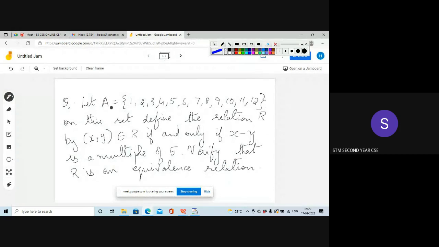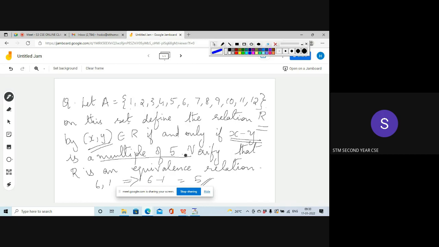See, I've given you a set A, and A contains elements from 1 to 12, isn't it? And on this set, we have defined the relation R, and R will have the ordered pairs xy, where xy is an element of R if and only if the difference of the two elements is a multiple of 5. If we take 6 and 1, the difference is 6 minus 1, which is equal to 5.